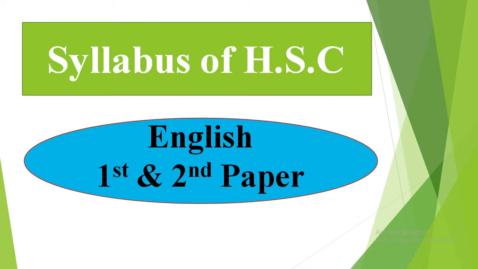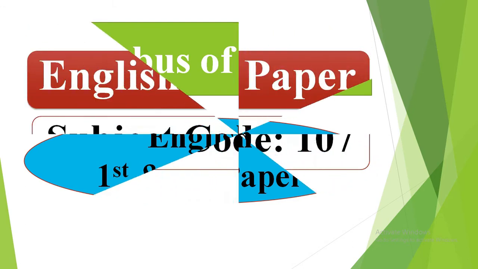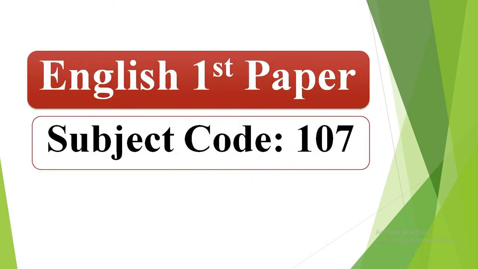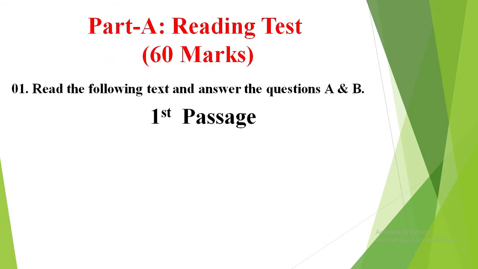Today we will discuss the syllabus of HSC English first paper and second paper. At first we will discuss the syllabus of English first paper, and the subject code is 107. In English first paper we will get two parts, part A and part B. In part A we will get a reading test, and there will be 60 marks for that.